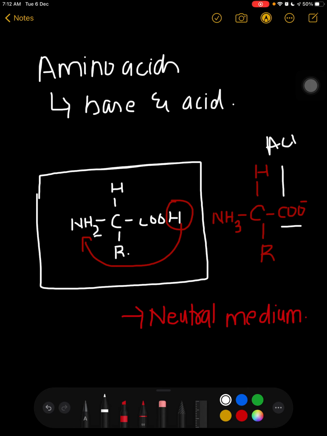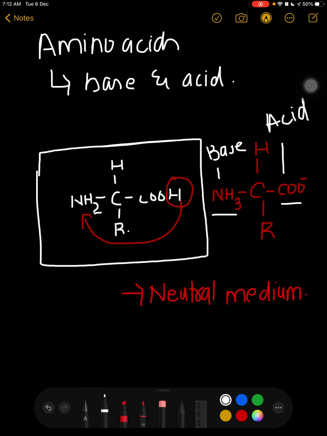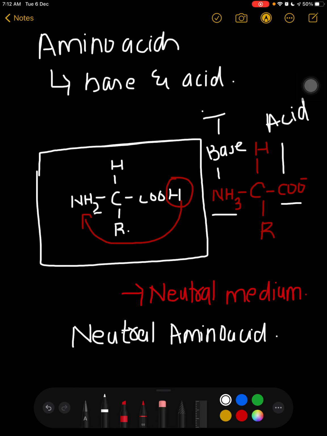This is the acid, and this NH3 is basically the base. Acid and base are both present. So now this amino acid is known as a neutral amino acid, or you can say that it will behave as bipolar, right?